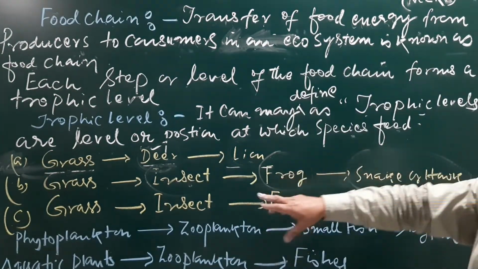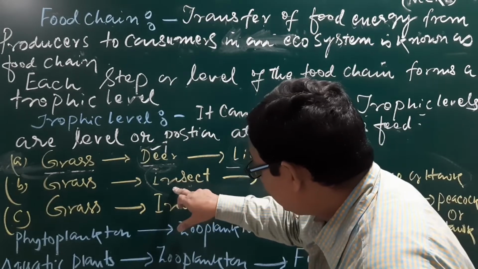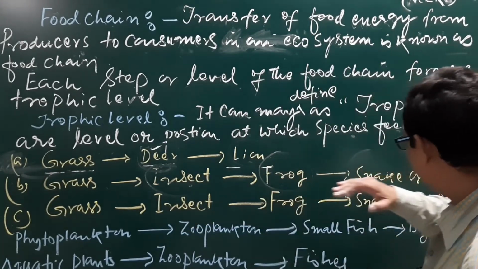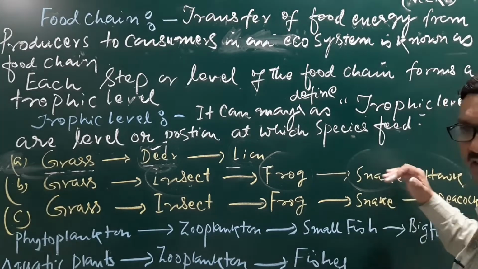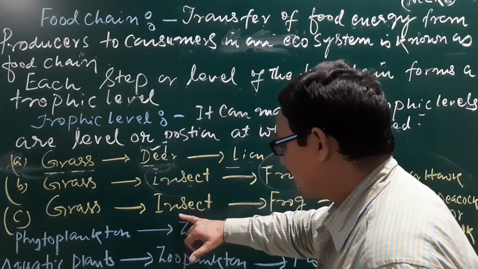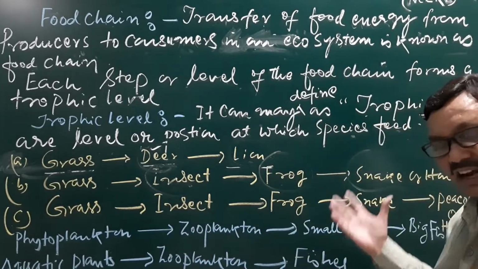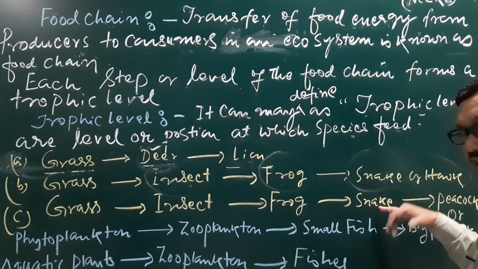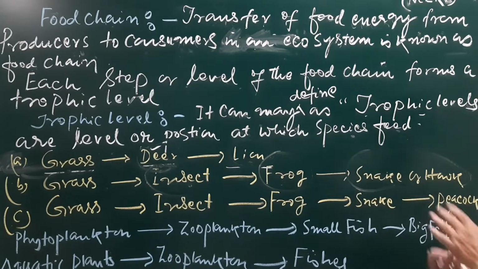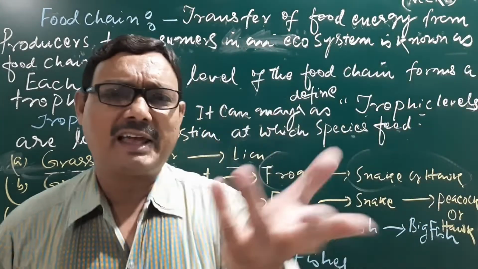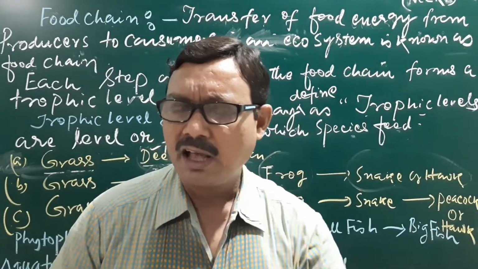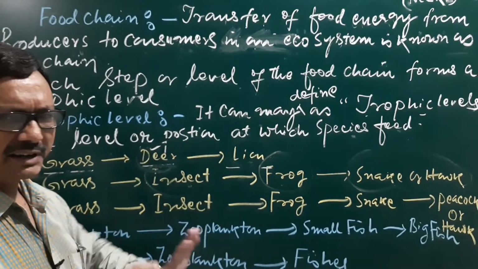Here it is the herbivorous, it is the carnivorous. This is the primary carnivorous, it is the secondary carnivorous. Maybe here the insects are the herbivorous, the frog is the carnivorous, and the snake is also a carnivorous, and the peacock is also a carnivorous. There are also humans, the omnivorous, which can feed both on plants as well as on animals. Those are the different categories.